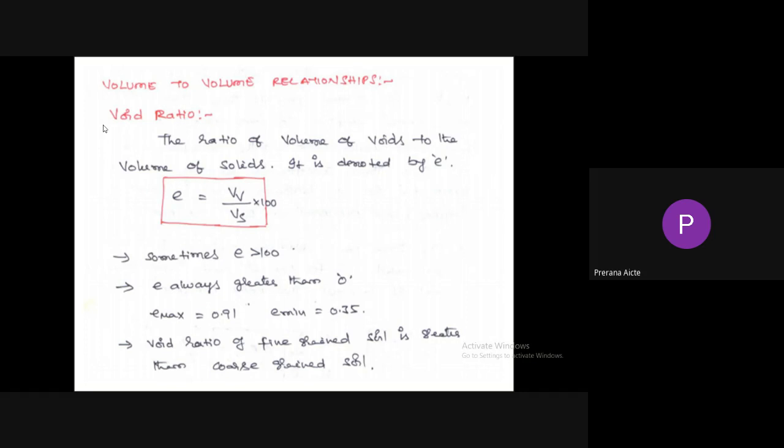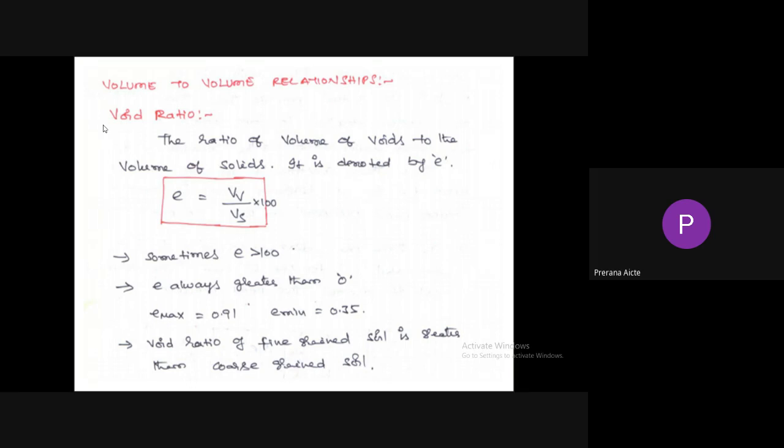So coming to volume relationships. We have volume relationships, next weight relationships, and weight-volume relationships, and also interrelationships between the soil parameters. Next, I am taking the first one, void ratio. The ratio of volume of voids to the volume of solids is known as void ratio. Here I am comparing volume of voids with the volume of solids.